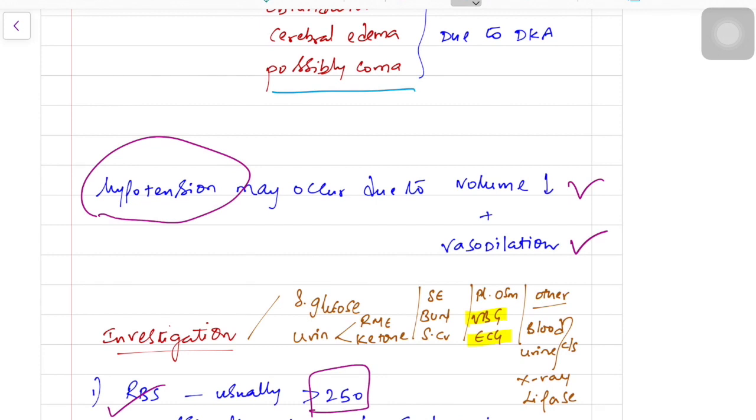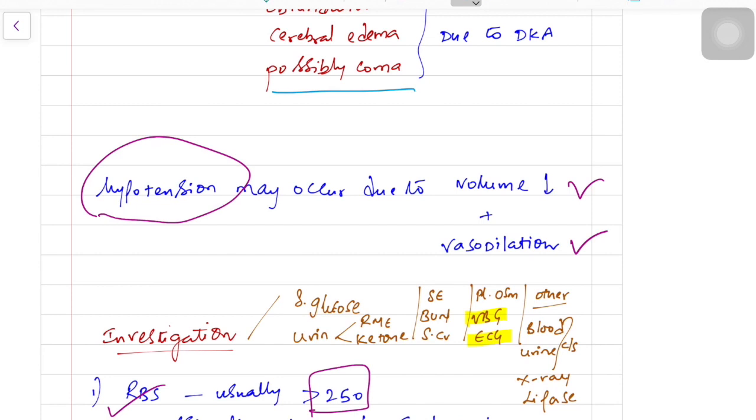Now you know how the patient presents with DKA. When the patient presents to you, you will primarily manage according to airway, breathing, circulation. You will draw a blood sample and send the investigations. The investigations are usually routine, but most primarily you want to see the serum glucose level, which in a DKA patient is usually greater than 250.